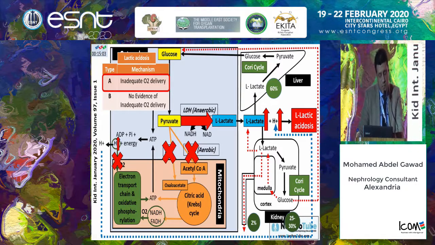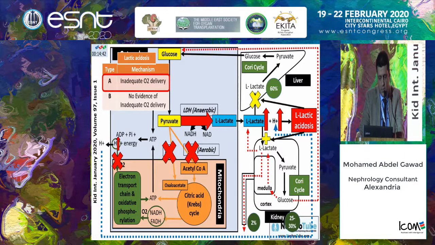Lactic acidosis, in its pathophysiology, will block the liver's uptake of L-lactate, causing more lactic acidosis, but actually it increases or stimulates the kidney's uptake of L-lactate if the kidney is not diseased, or it is normal, or it is not involved in the pathogenesis of lactic acidosis.